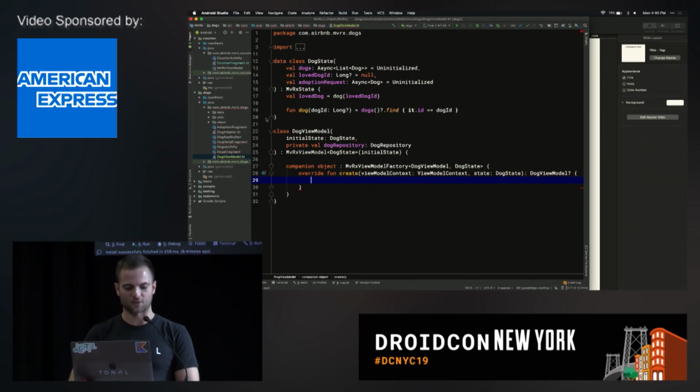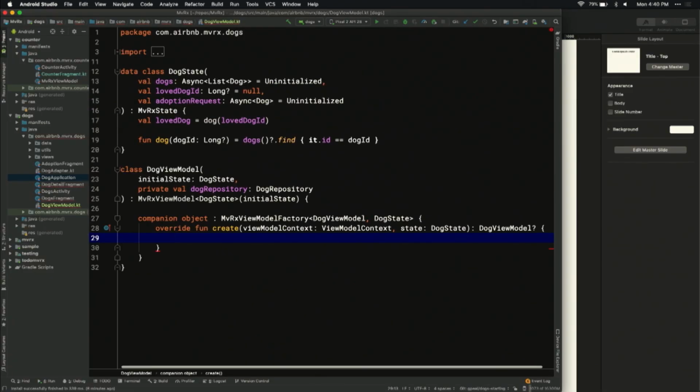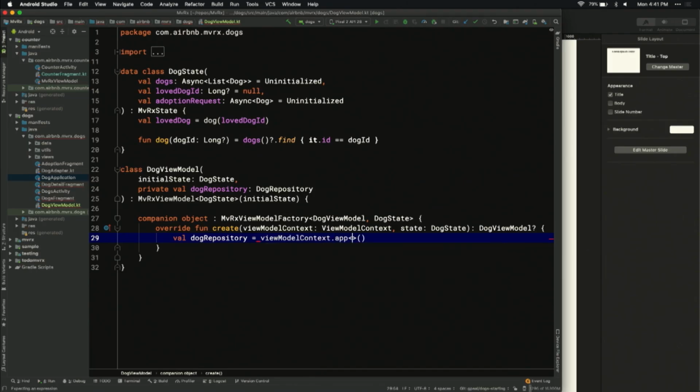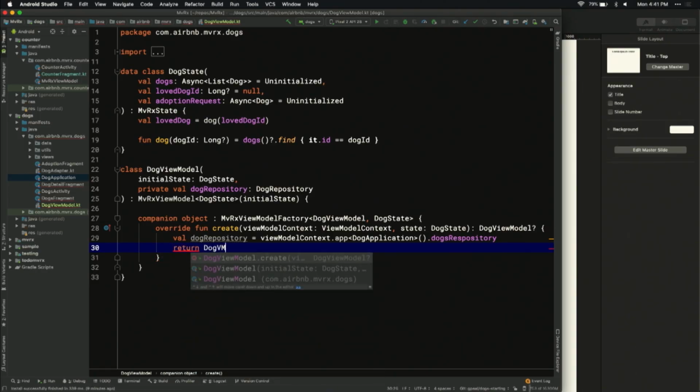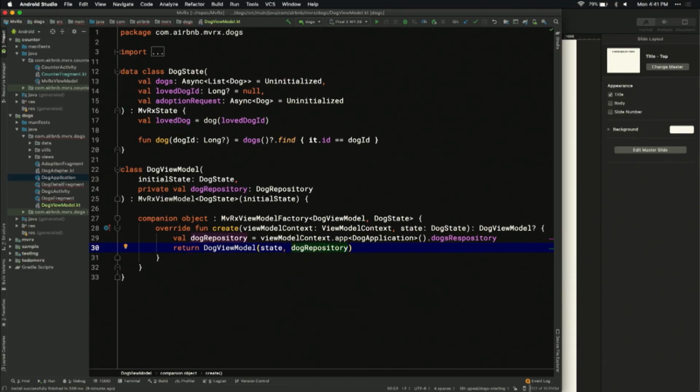So for the sake of simplicity for this demo, my dog application has a property called dog repository. Again, I've simplified DI, but you can definitely use this with Dagger. So let's get our application class or repository. So val dog repository equals viewModel context.app. App is generic to help you cast it to your application class easily. So dog application.dog repository. So again, I'm showing you this because it's simple, but you can integrate this with Dagger or whatever you want. And now we're going to return dog viewModel, state, dog repository. Awesome. So this is what we need to create our viewModel.